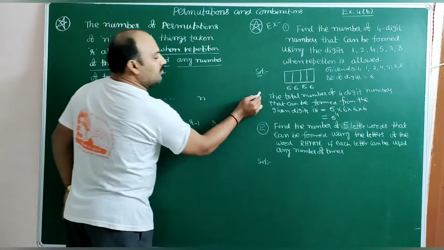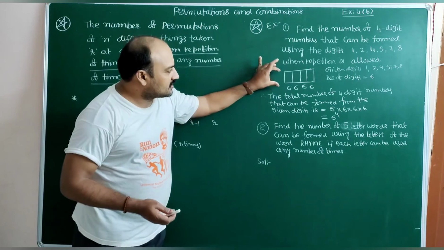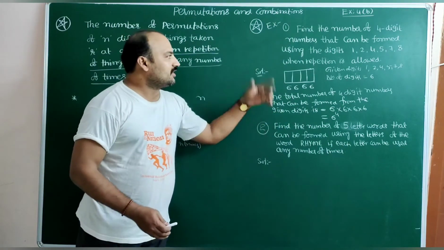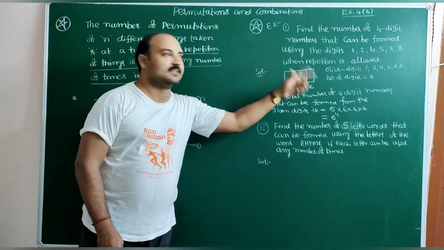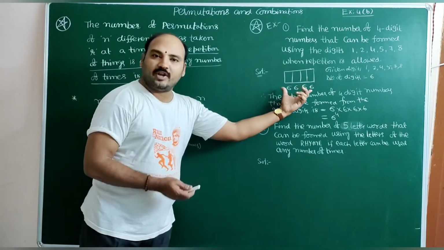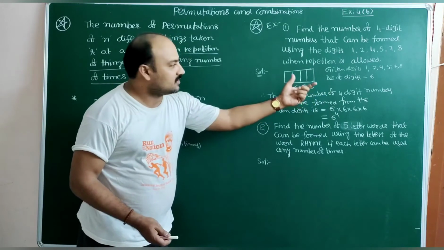But we need to write minimum steps in the intermediate examination. So draw this small rough figure along with the given matter. Once again I repeat: find the number of 4-digit numbers that can be formed using the digits 1, 2, 4, 5, 7, 8. So a 4-digit number we require. The first box can be filled with any of the 6 digits.